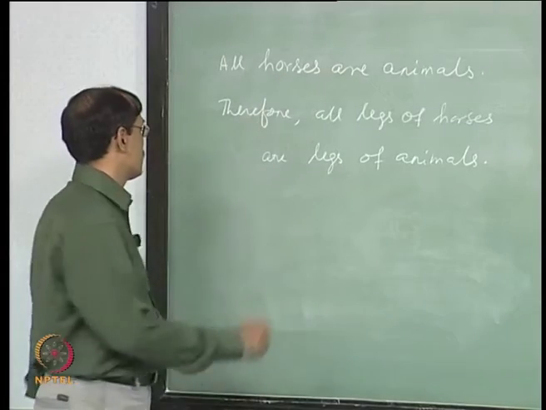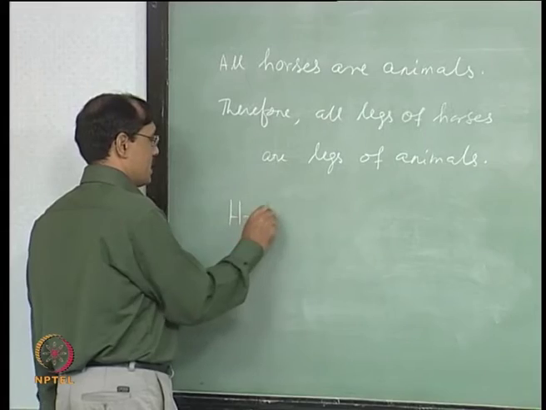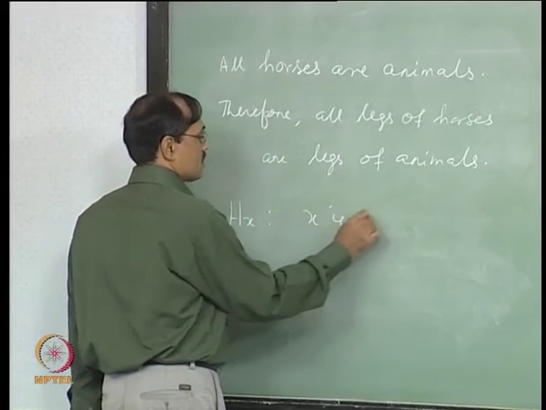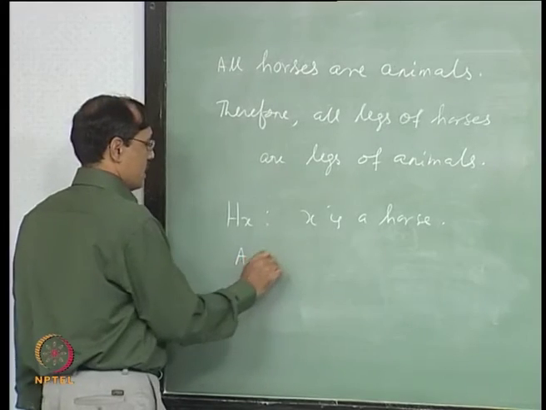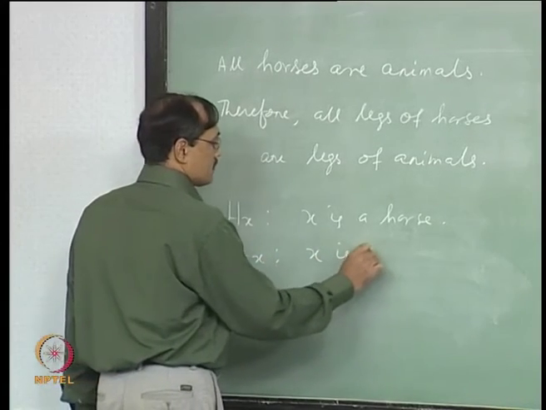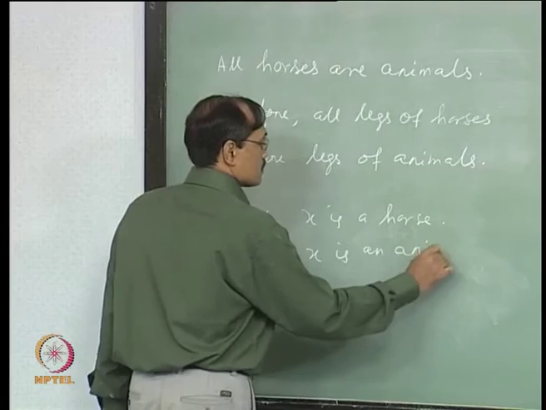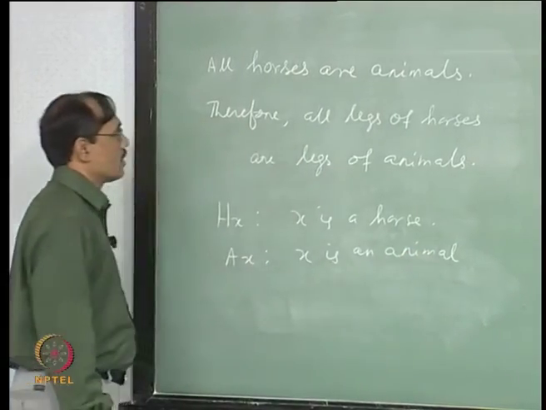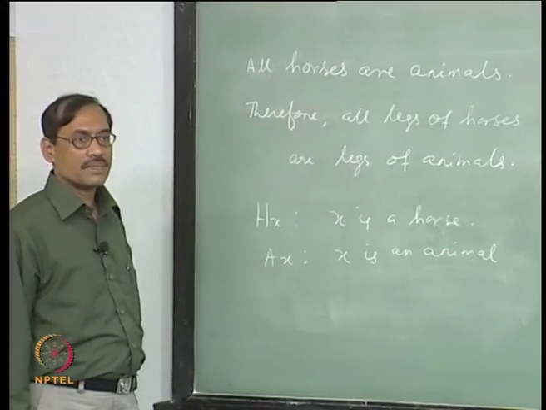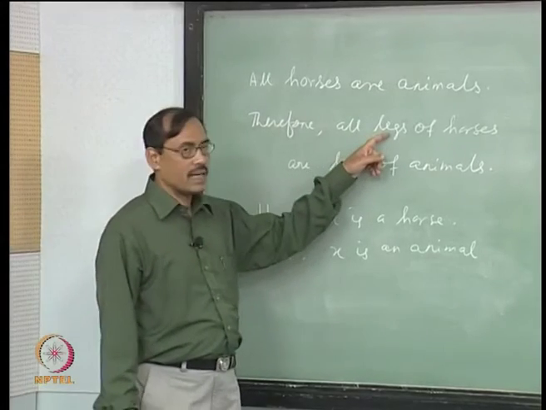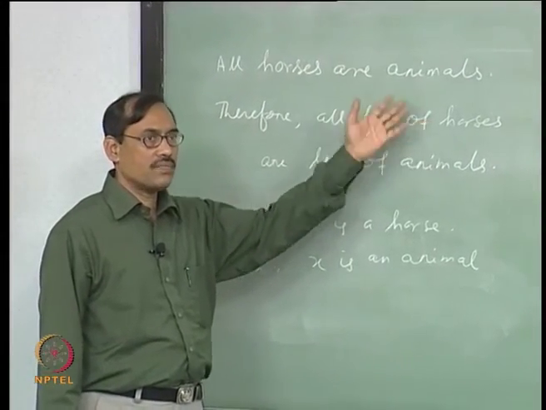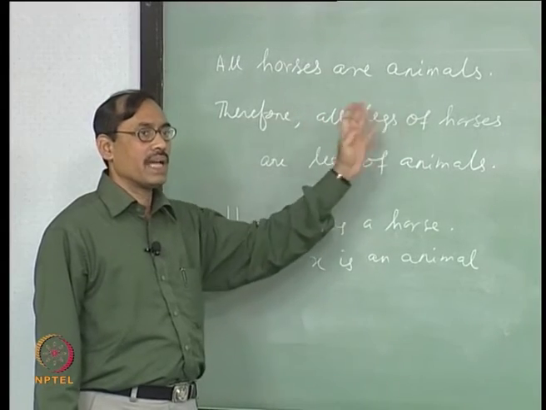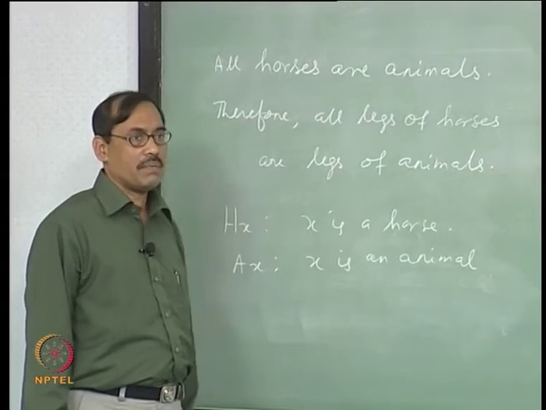So, first one says I have to write one predicate with Hx, x is a horse, then Ax, x is an animal, then the next one. So, I need a predicate leg, right, legs of horses, leg of what? Something can be a leg of something else, right, it is a binary predicate.